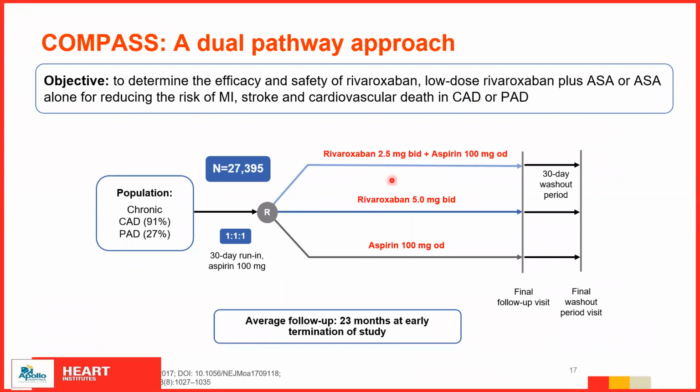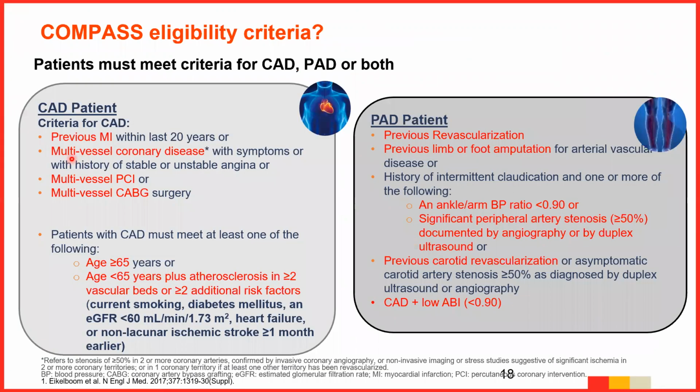3 arms are taken, one with Rivaroxaban with aspirin, plain Rivaroxaban, and aspirin alone. And what was seen was that the patients that were selected were very high-risk patients. They all had previous MI, multiple vessel disease, multivessel PCI undergone, multivessel CABG, and most importantly, they had multiple vascular risk factors that was included as the CAD patients. And all the PAD patients had previous revascularization, previous limb or foot amputation, or the ankle-brachial index was less than 0.9, that's significant peripheral artery disease, previous carotid revascularization, or coronary artery disease with a low ABI. This was the criteria that was chosen.